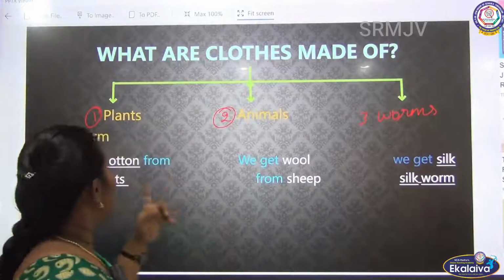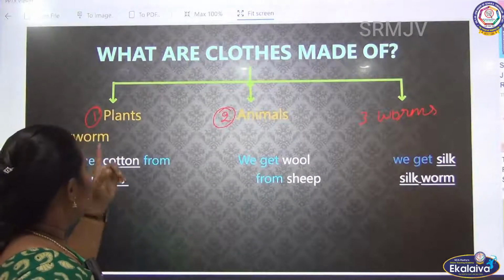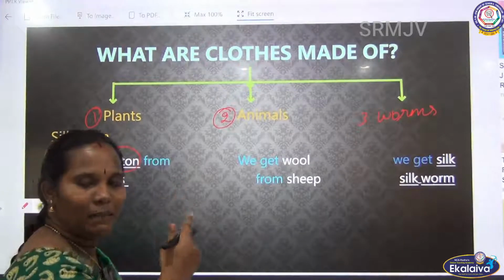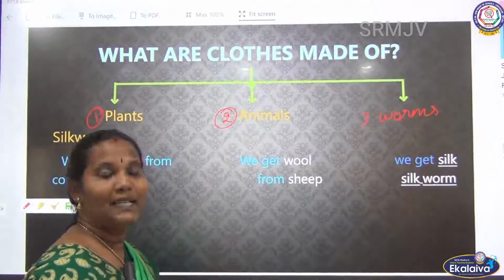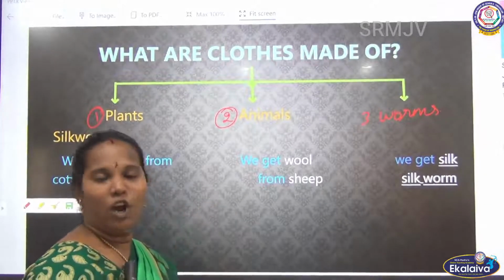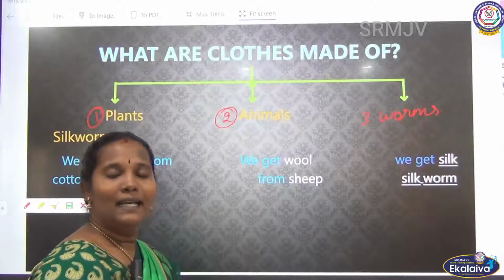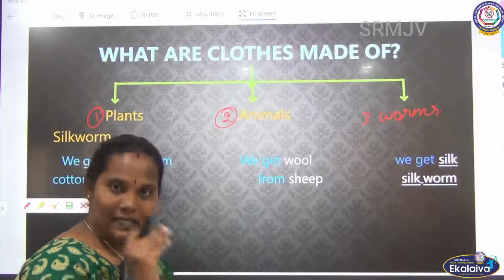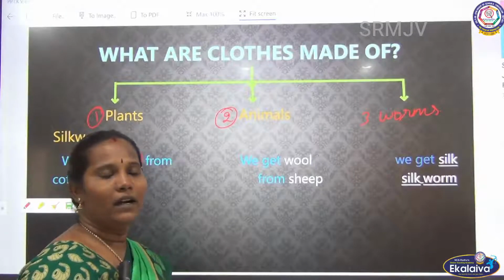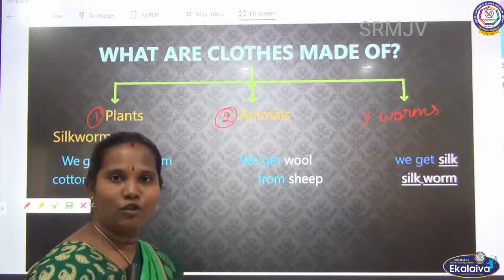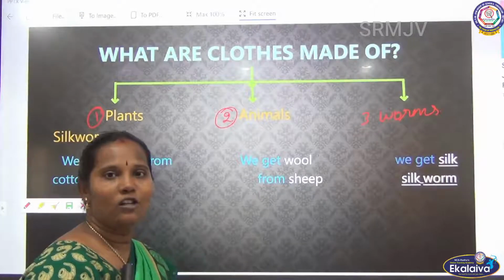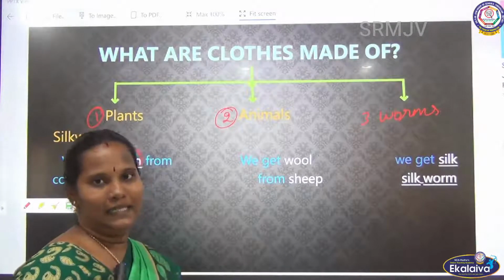Listen. First one I told you, plants. What is that? Cotton. We saw that in the summer season we are using cotton cloth from the cotton plant. Not only the cotton cloth, children, the linen cloth we are seeing, that linen cloth also we are getting from the plants. And then next one is the jute cloth. We know the jute cloth, we are using it for handbags like this. That jute cloth also we are getting from the plants, isn't it?